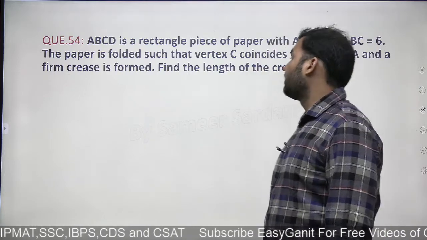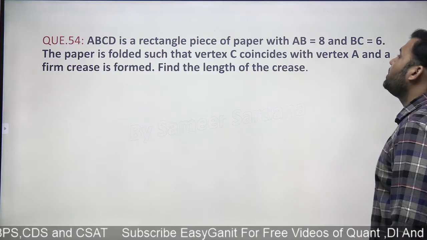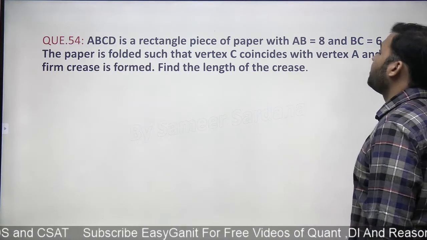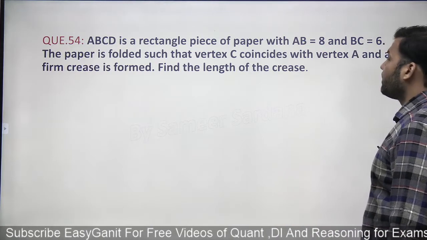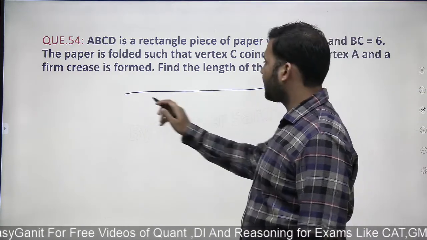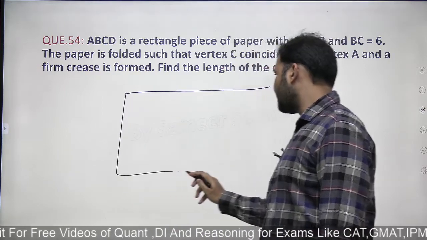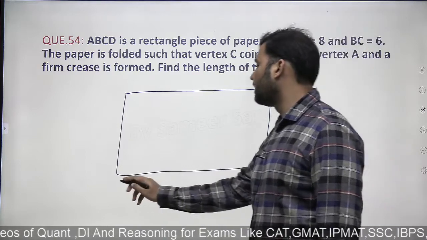Next question, guys. Question number 54. Amazing question on rectangle. ABCD is a rectangular piece of paper with AB as 8 and BC as 6. Paper is folded such that the vertex C coincides with the vertex A. Okay. So make a rectangle, guys, right? I have a rectangle ABCD. Now this is a question where you need to do a bit of imagination, right?